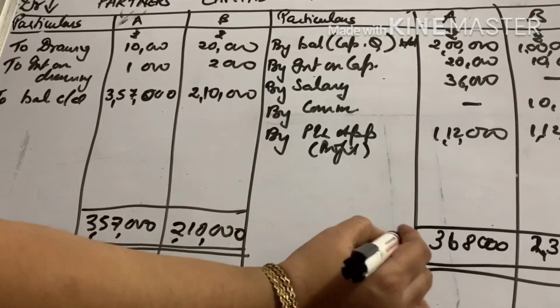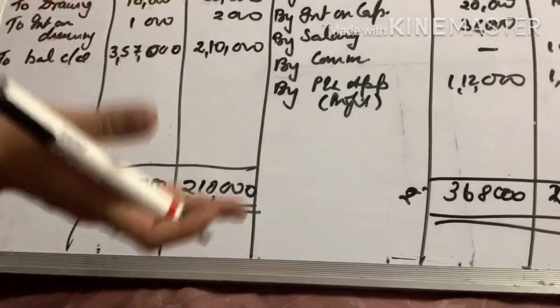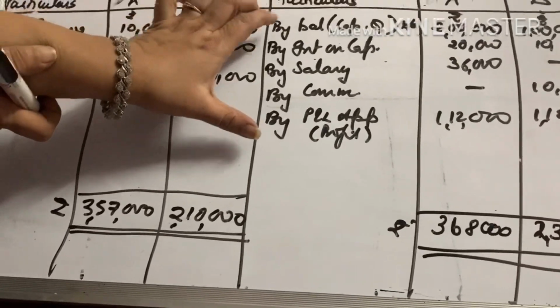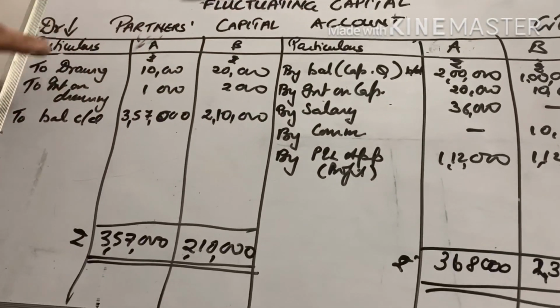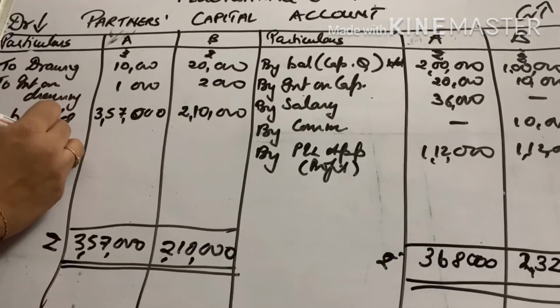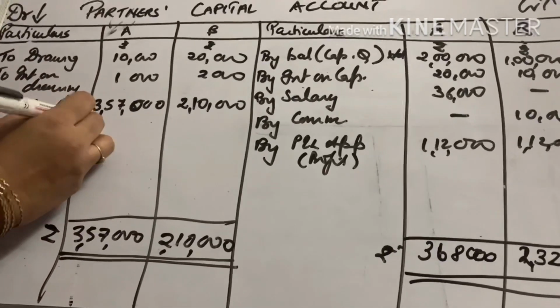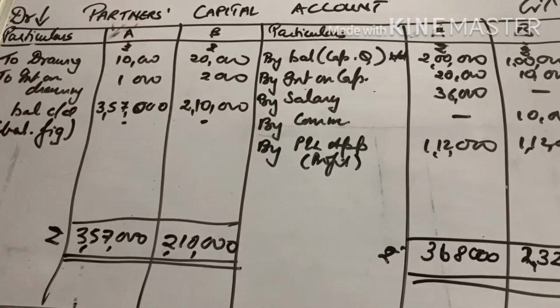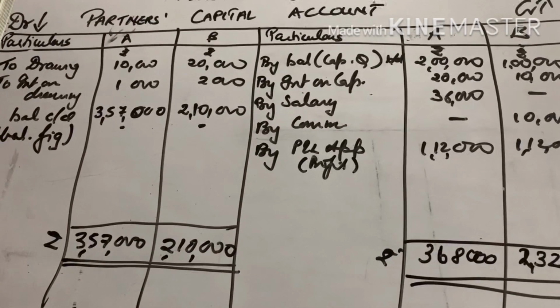So this is the way when we are doing fluctuating capital, सब आ जाएगा, capital भी आएगा, and these things which are going to increase the capital, these two things are decreasing the capital, and this is the balancing figure, which is your new capital or your closing capital.